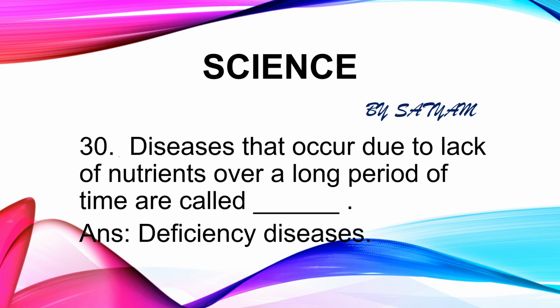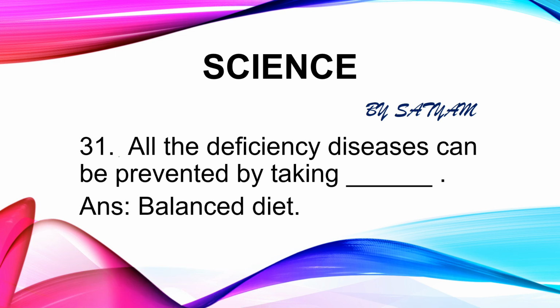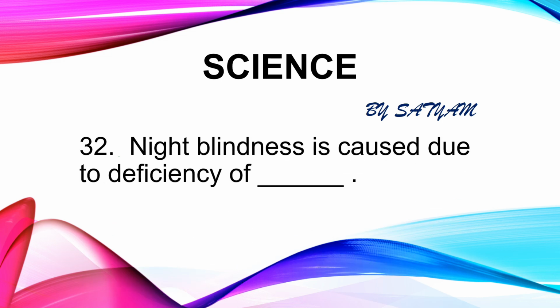Deficiency of one or more nutrients can cause diseases and disorders in our body. The next question is: all the deficiency diseases can be prevented by taking dash. The answer is balanced diet. If we take a balanced diet, there will not be any kind of deficiency. The next question is: night blindness is caused due to deficiency of dash. The answer is vitamin A. Deficiency of vitamin A in our food leads to loss of vision in darkness and sometimes complete loss of vision also.